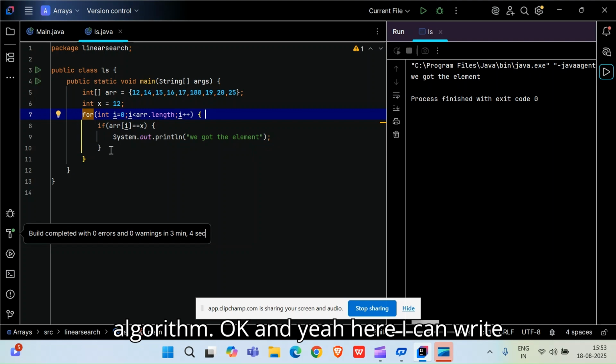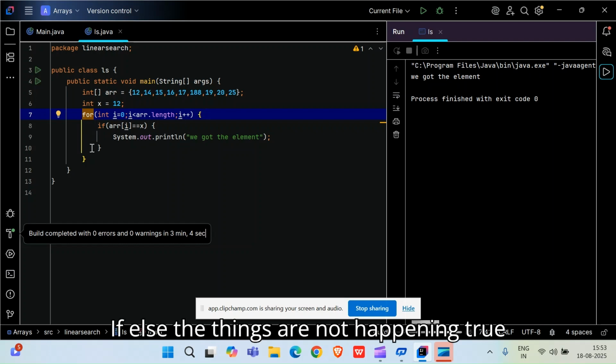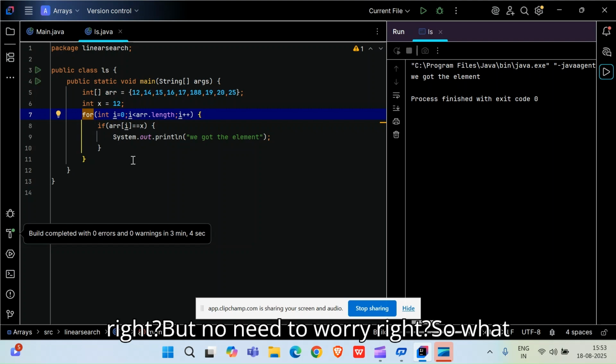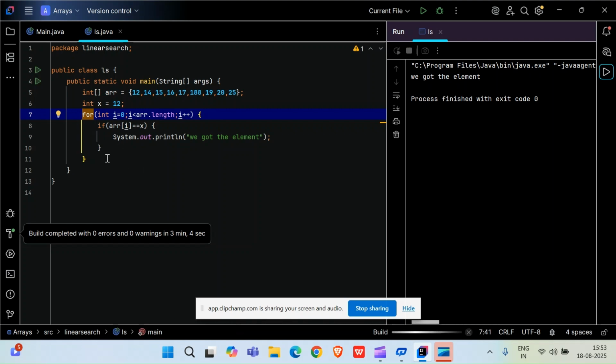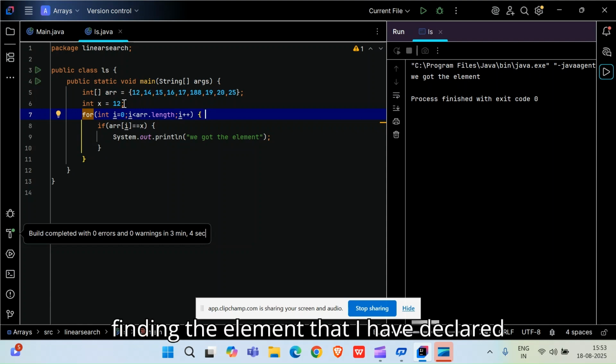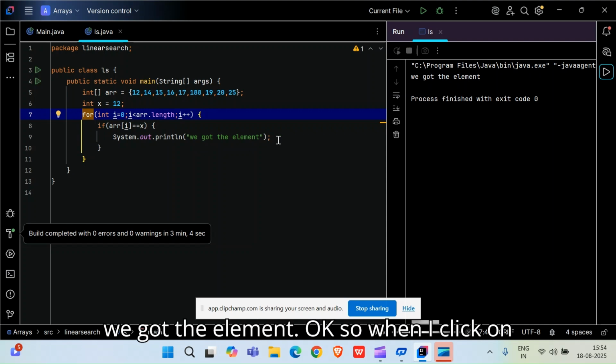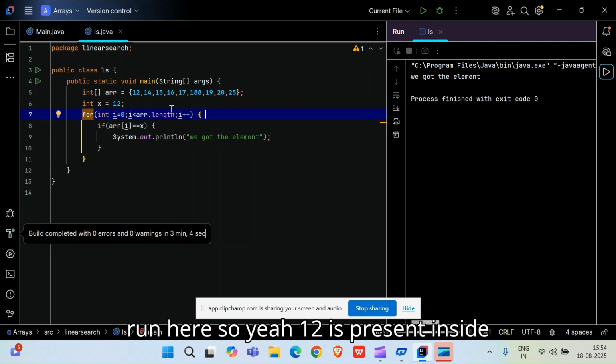Okay, and yeah, here I can write else also. Else means, if the things are happening, then we got it, if else the things are not happening, right? But no need to worry. I will not write else here. I will simply end this code at the if only. If I am finding the element that I have declared at a particular index, that index I don't know, then in that case, I will print that yeah, we got the element. So when I click on run here, yeah, 12 is present inside this array. We got the element. Okay, friends.